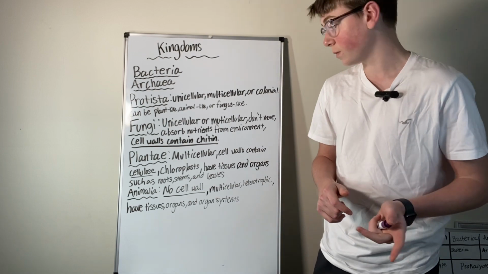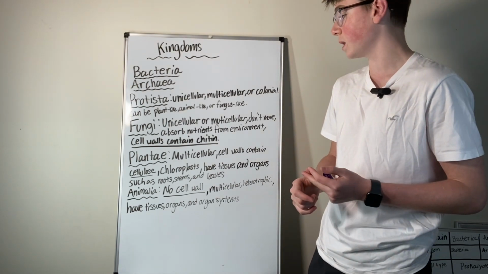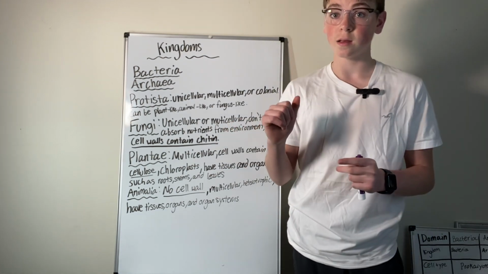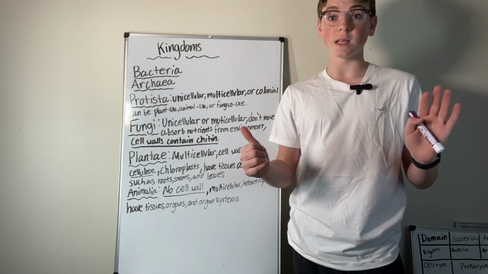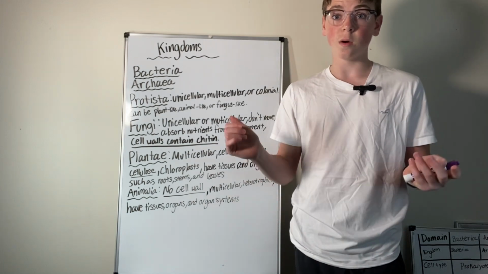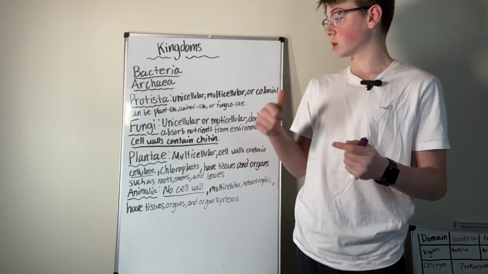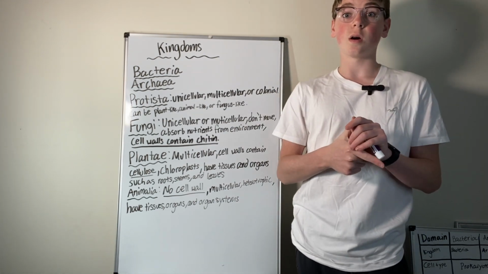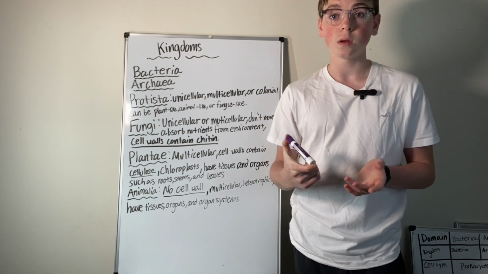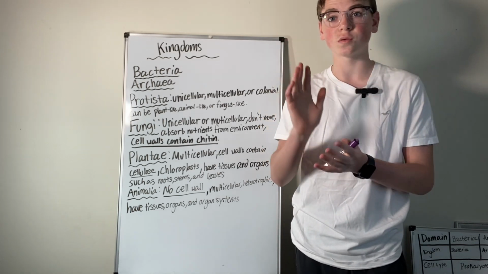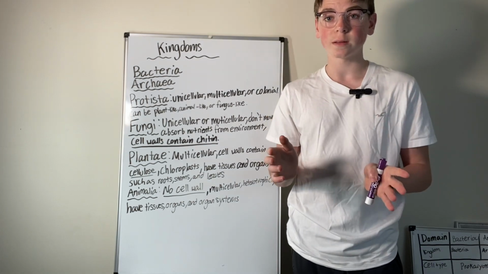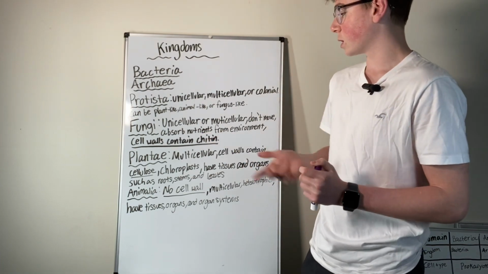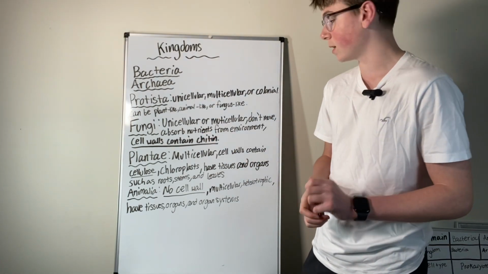Then there's fungi, which are unicellular or multicellular. They do not move, and they absorb nutrients from the environment. Their cell walls contain chitin. That is the main thing. If your cell wall contains chitin, you are a fungus. So a fungus would be like a mushroom. A mushroom doesn't move. It absorbs nutrients from its environment. It could also be like mold. They're made of all these little stringy, strandy things, but that's for another lesson. They get their nutrients from the environment, and they have chitin in their cell walls.